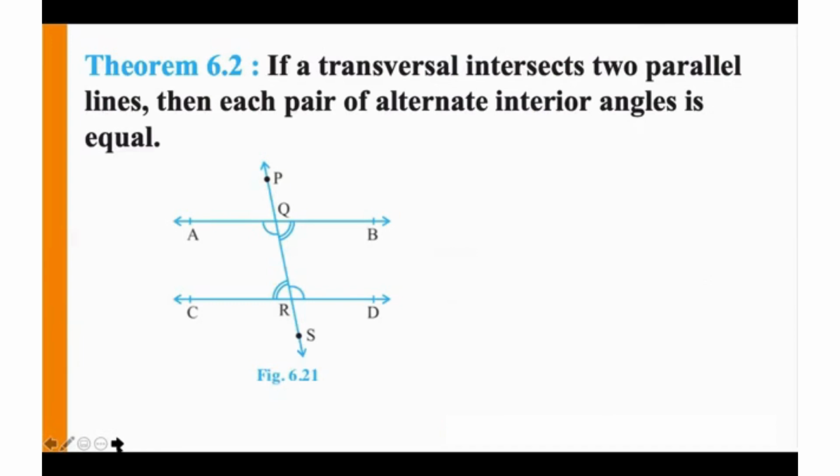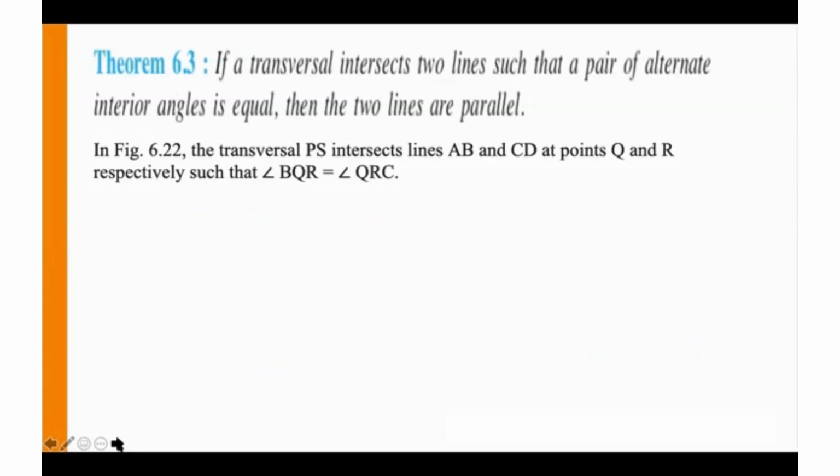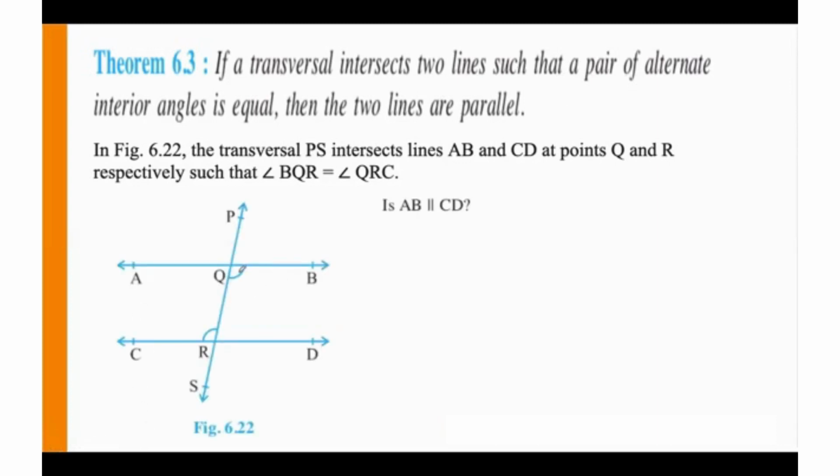So Theorem 6.2 says that if a transversal intersects two parallel lines, then each pair of alternate interior angles is equal. Now, let us look at the converse of the theorem. If a transversal intersects two lines such that a pair of alternate interior angles is equal, then the two lines are parallel. So we are given a pair of alternate interior angles which is equal, and then we need to prove that the two lines are parallel.